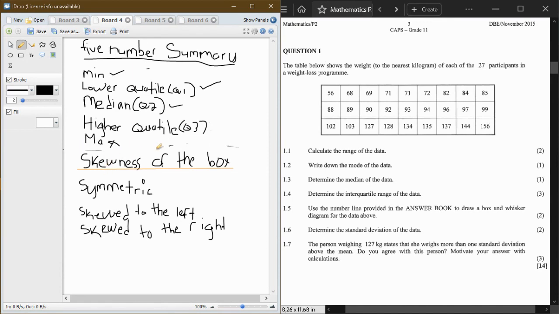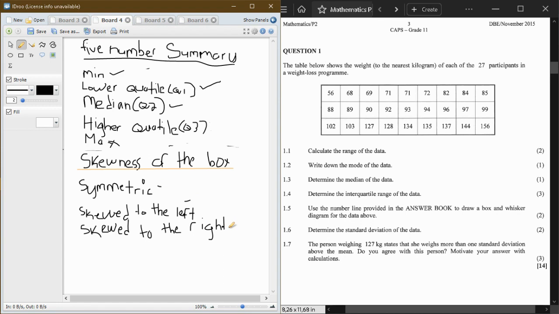And also, when you're talking about the skewness of the box and whisker diagram, it can be interpreted 3 ways. It can be symmetric, skewed to the left, which some prefer to call negatively skewed, or skewed to the right, which others prefer to call positively skewed, right?